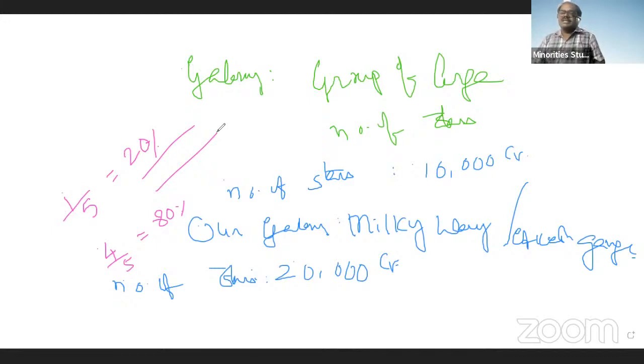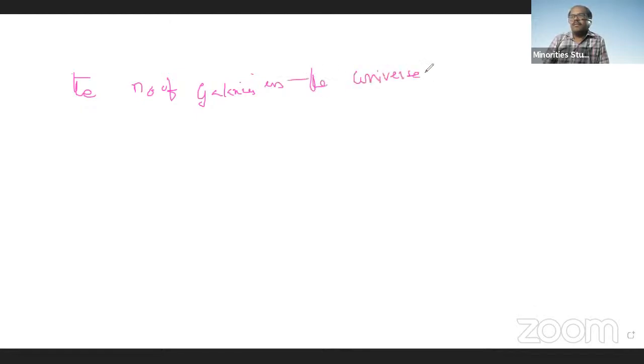Then, how many galaxies are there in the universe? The number of galaxies in the universe is expected to be about 53 billion. 53 billion galaxies are there.